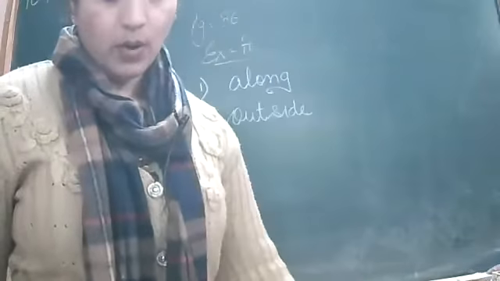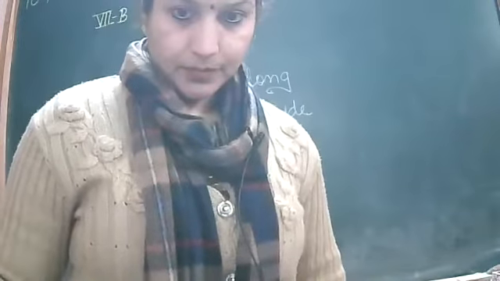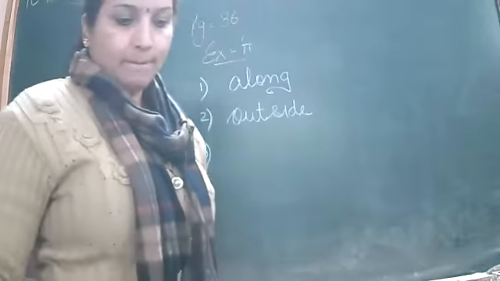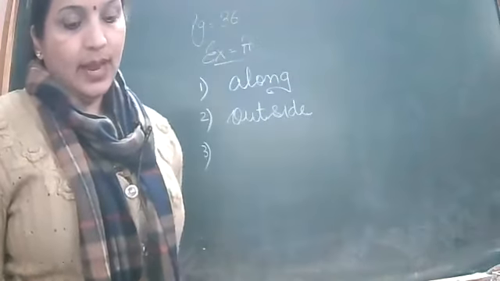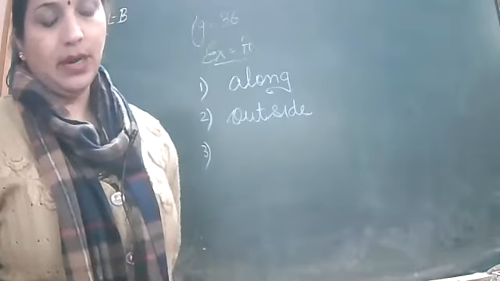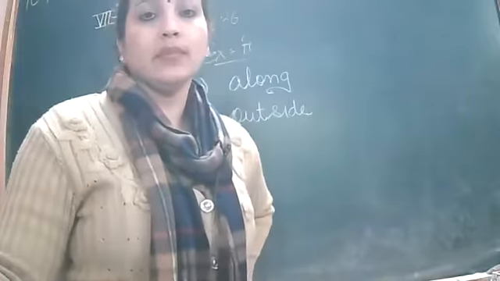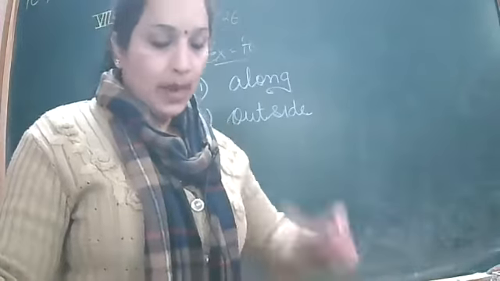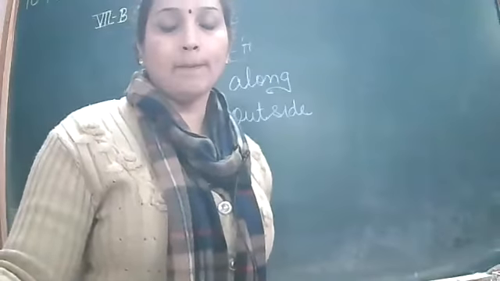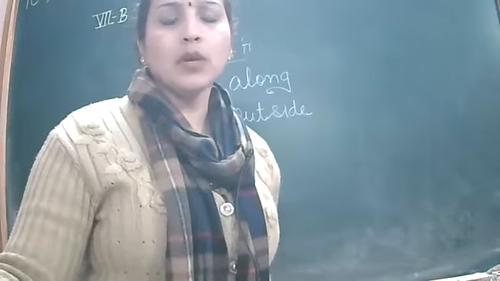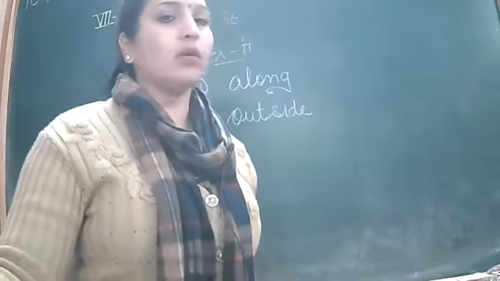And third, he bought a small bottle of ink dash the two big ones. No. He bought a small bottle of ink dash the big one. It means that besides that, he also purchased two small bottles. So in that condition, what will be that? See, one table is also given to you. You have to find out the correct option from that table. It means you haven't opened the books. Open your books. See. Along with is completely wrong.